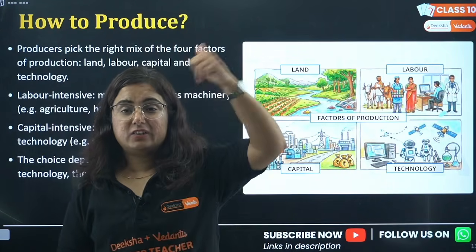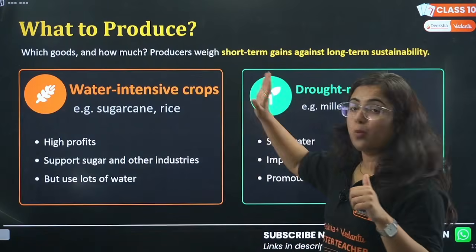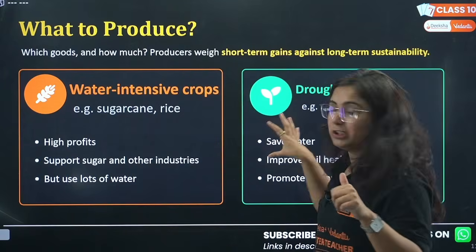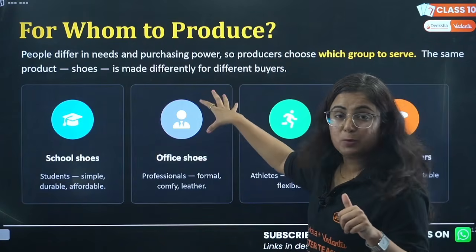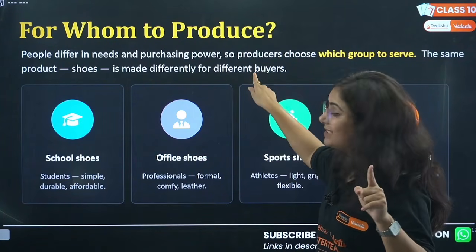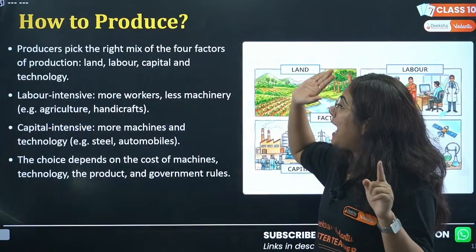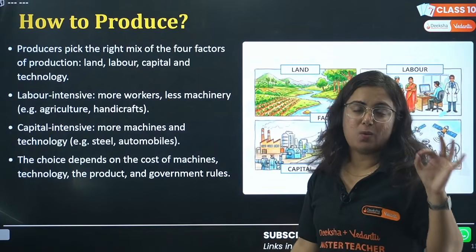So beta, there are 3 questions that are dealt with here. What to produce will be decided on the basis of resources. For whom to produce will be decided on the purchasing power of an individual, and how to produce is also a question.